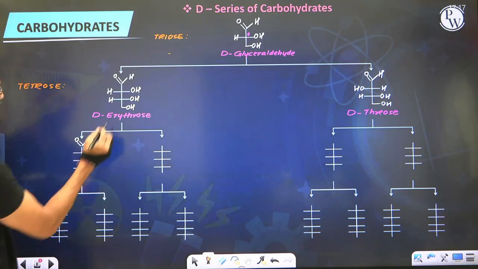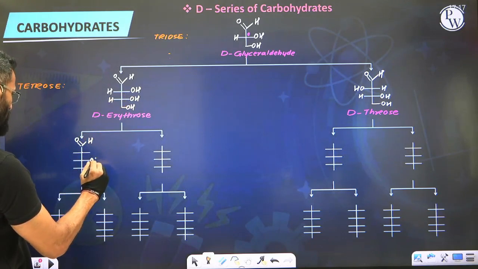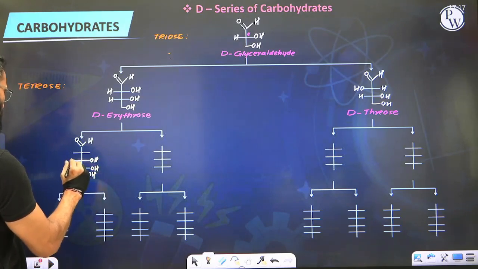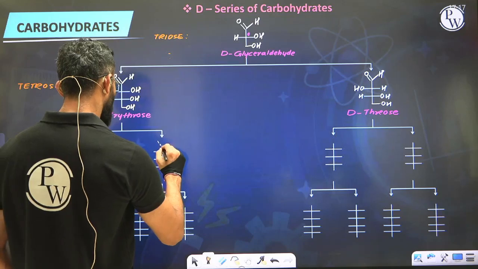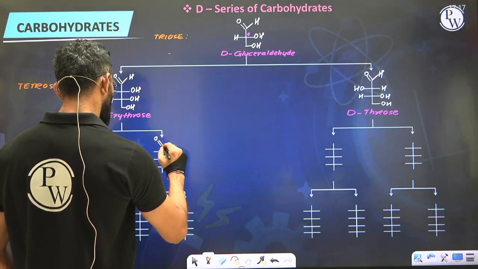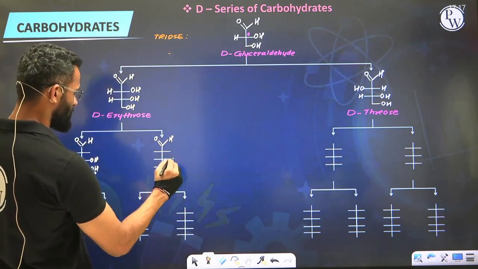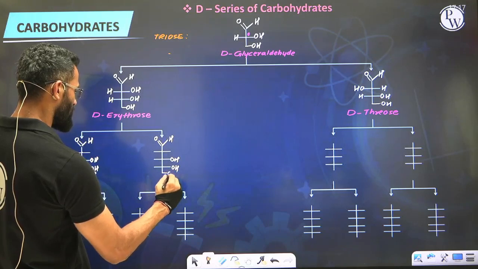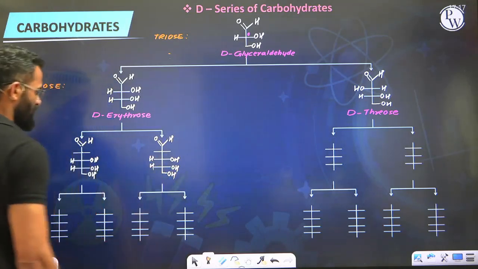Third, fourth, fifth will be this only. So OH, OH to the right, OH, OH and primary alcohol, remaining RHS. Here as well, the first one is aldehyde, this is the new carbon, and then OH, OH, and primary alcohol. Remaining valencies we satisfied with H.